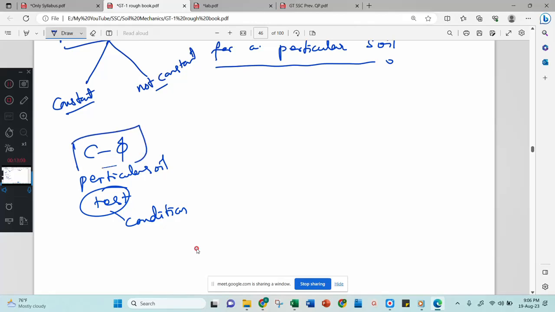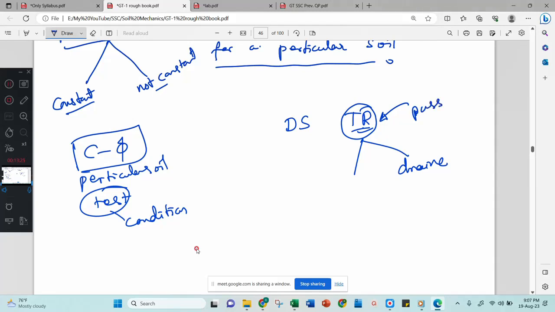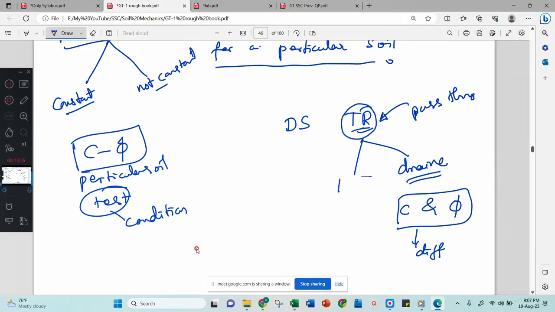Then the scientists found it very interesting. How come C and phi are different in the direct shear test and the values are different in the triaxial test? Then they did one more test. See here, the direct shear test, and later the triaxial test. But for the triaxial test they did another one, called the drained test. Drained test means in the triaxial test they allow water to pass through. Then they determined the C and phi values, and again the C and phi values were different. Here also C and phi are different, and here also C and phi are different.